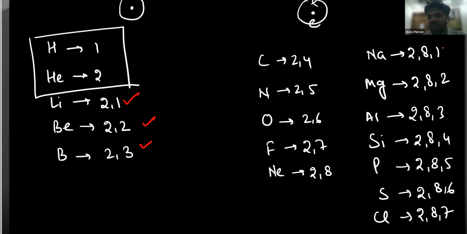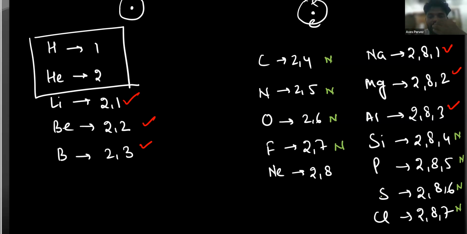Then again, this one is metal, this one is metal, this one is metal. And non-metal is going to have 4, 5, 6, and 7. This is not a non-metal. This is 8, it will not be one. Then again, we should move towards this one. This one is non-metal, this one is non-metal, this one is non-metal, this one is non-metal. So except hydrogen and helium, that is going to have 1 and 2.